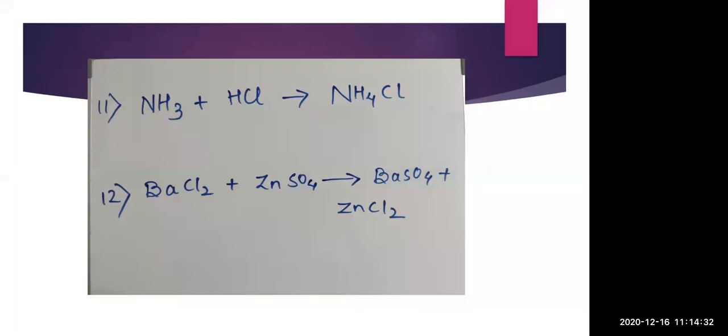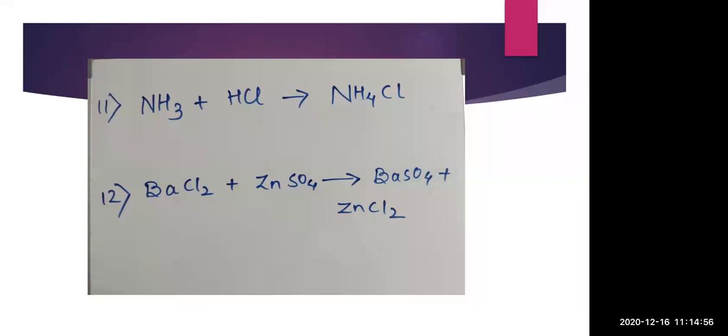Now in this case, what happens? You can see that 2 are the reactants and 2 are the products. So whenever there are 2 reactants and 2 products, we can simply say it is a displacement reaction. And which displacement?